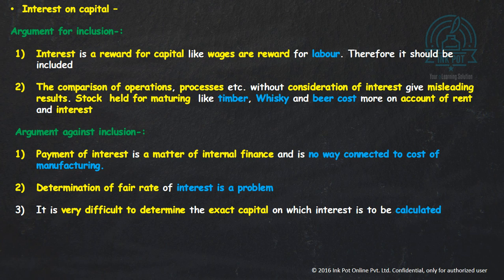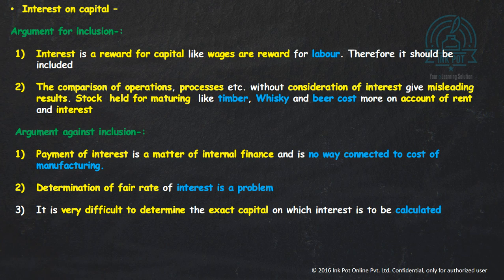And secondly, they are saying that in case of some industries like we have timber, alcoholic industries, the major part of the cost is rent, right? So that is why it should be included in the total cost, otherwise it may lead to misleading results.